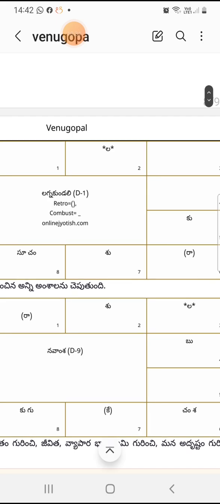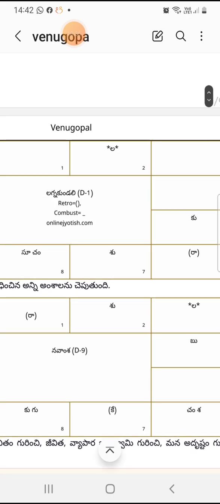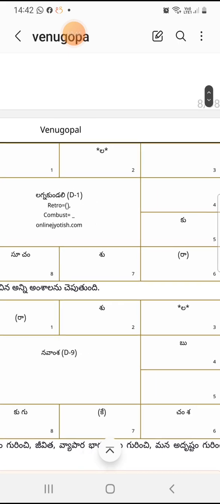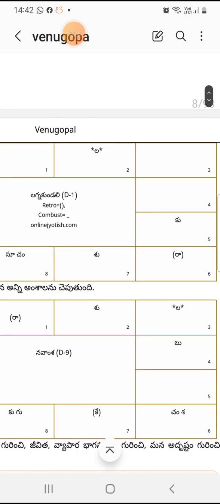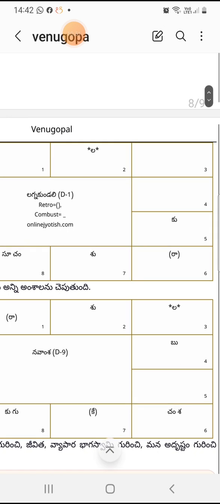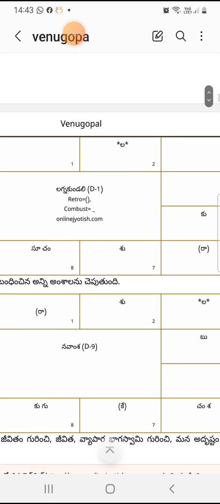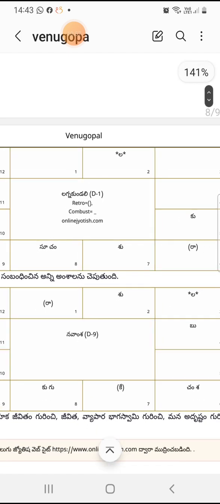So that is called the transit of Gocharam of Shani from your Janma Rasi. Shani Gocharam in Mithunam. Shani transits in Gocharam in Mithunam, the 8th position from your Janma Rasi Vrishchikam.